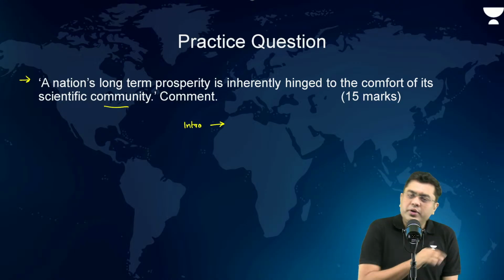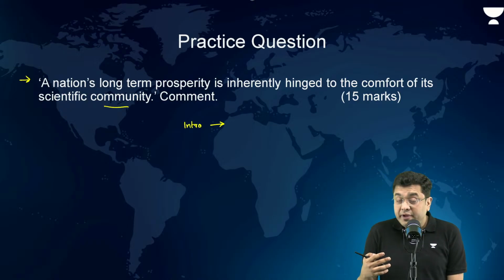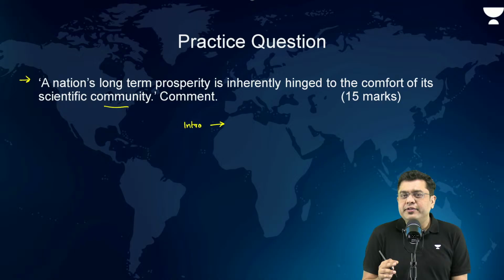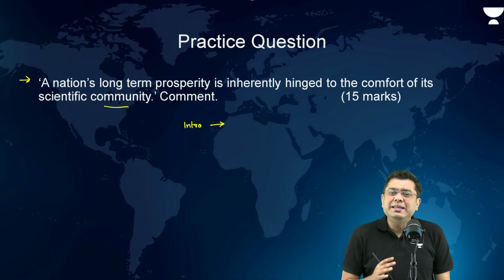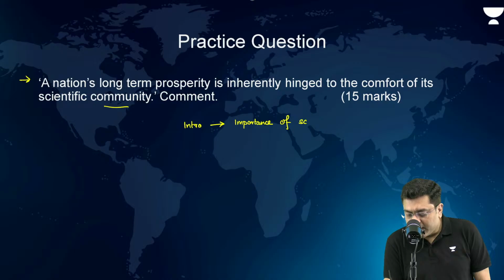Should you start about the nation's prosperity? That is also one way, but not advisable. You should ideally start with the role or the importance of science and the community.